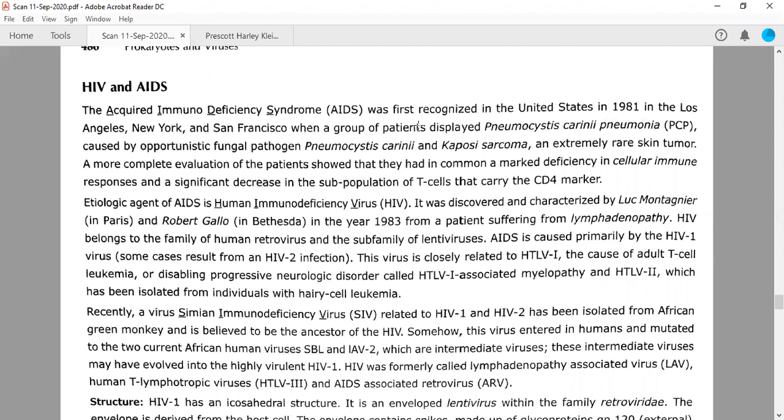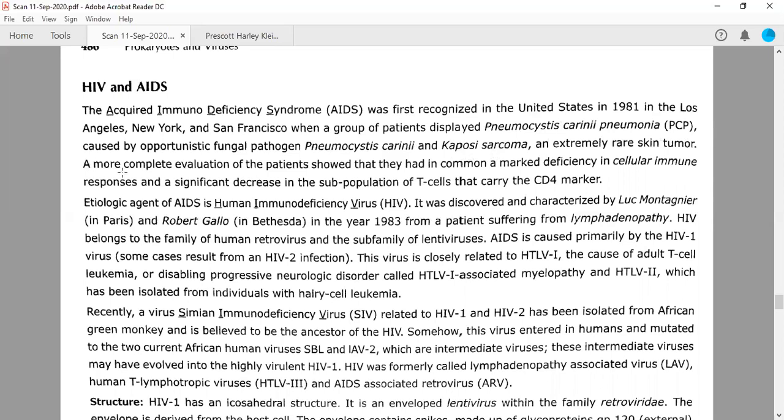For example, carinii pneumonia is caused by Pneumocystis carinii, and the second one is Kaposi sarcoma, which is an extremely rare skin tumor. So these two types of diseases were reported in patients infected with HIV. One is PCP and the second is Kaposi sarcoma.